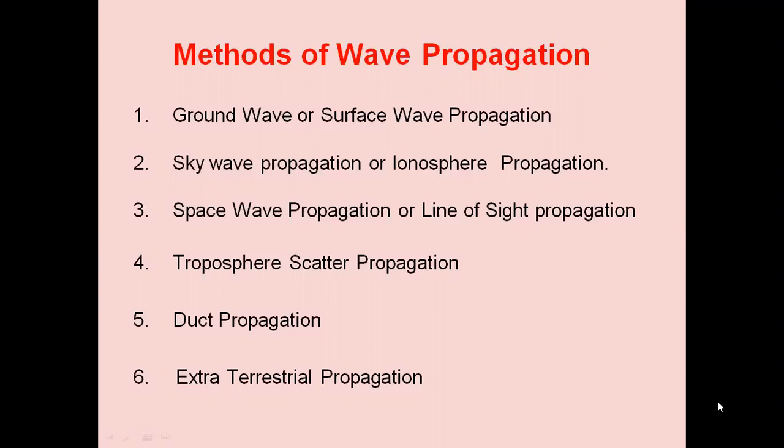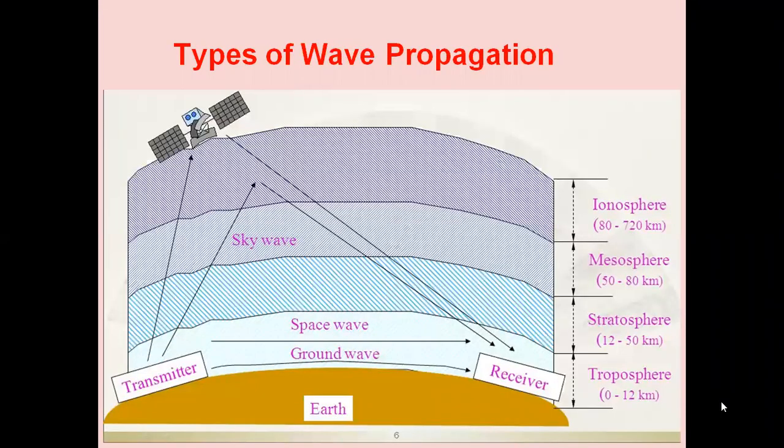So we are going to discuss the different types of wave propagation in detail. If you observe this diagram, we have the Earth, and the transmitter and the receiver are separated by a distance. Generally, we are transmitting the signal from the transmitter and we will be receiving the signal back at the receiver. There are so many modes of propagation of the signal in the atmosphere. It is wireless communication. There are so many modes.